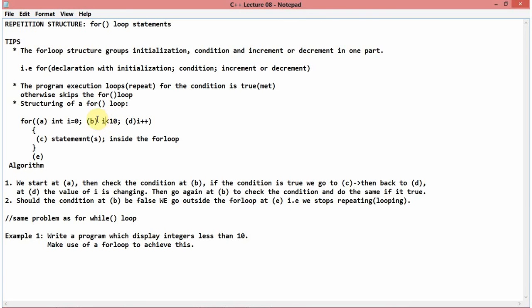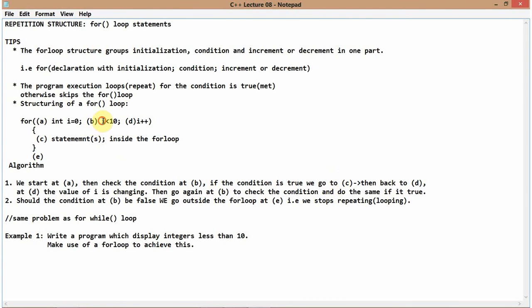Is it true that 0 is less than 10? That's how you're going to analyze your condition. So we know that 0 is going to be less than 10. Then you'll come to C and do what? The repetition. Let's see. If the condition is true, we go to C.